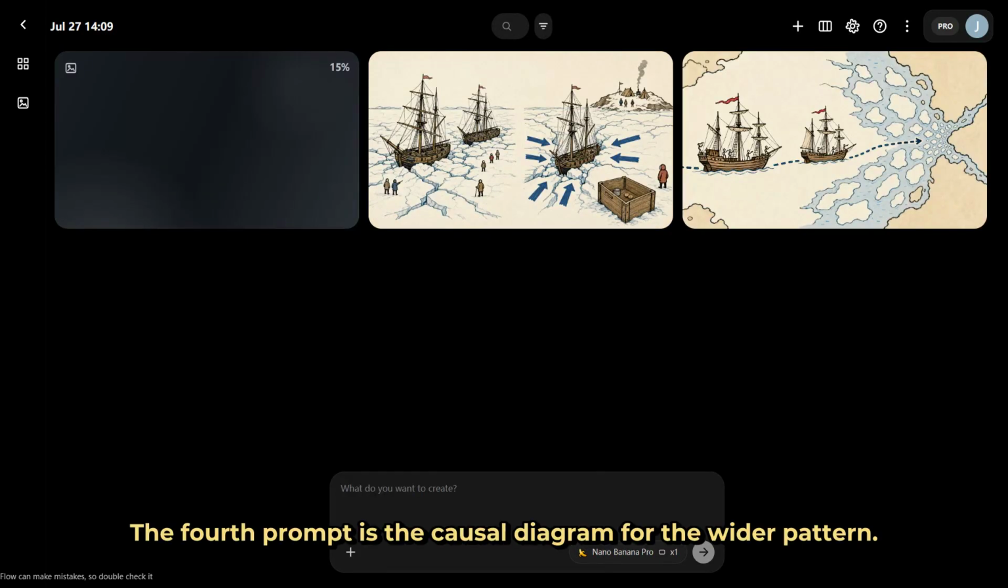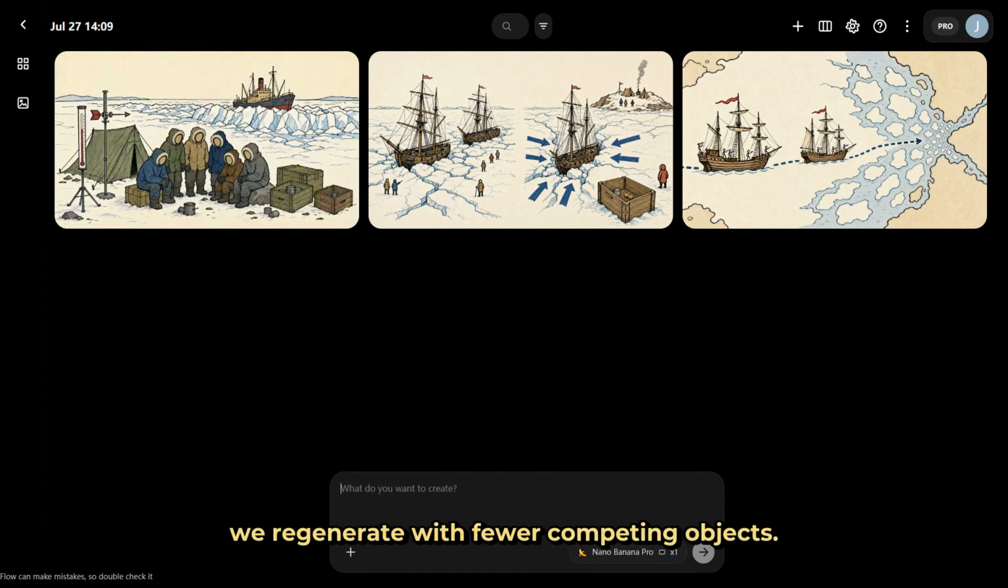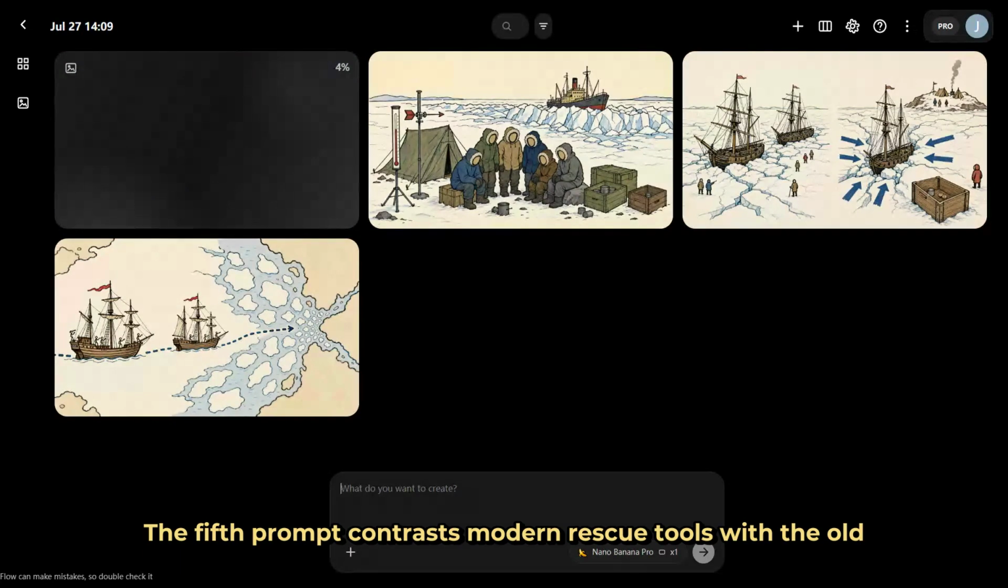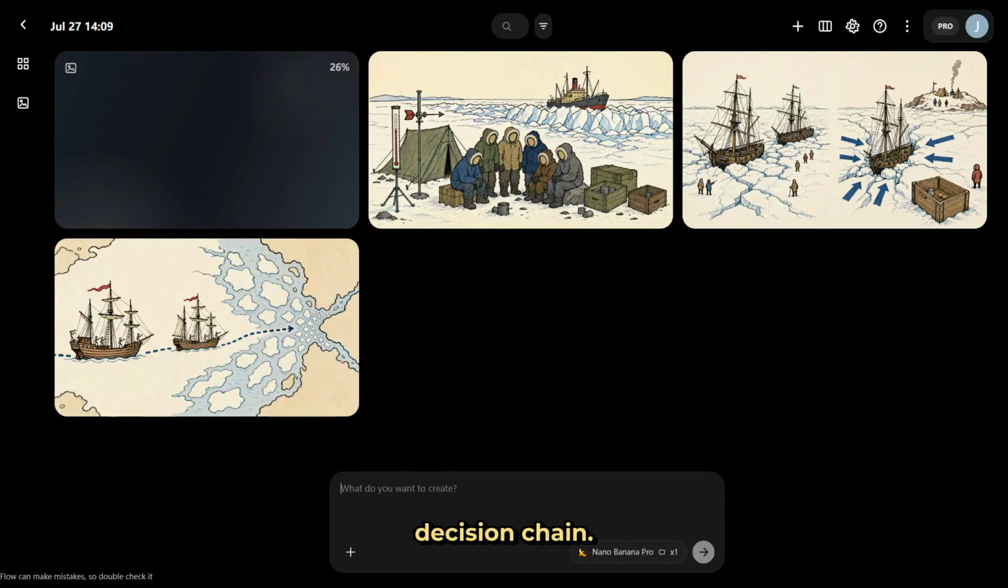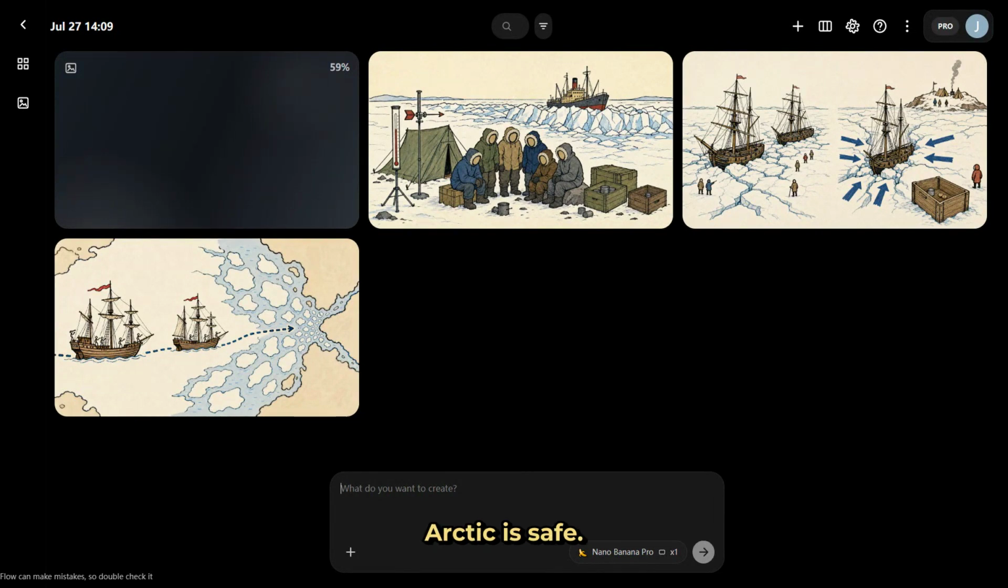The fourth prompt is the causal diagram for the wider pattern. Ice, nutrition, equipment, rescue distance, and delayed retreat appear in order. If the chain becomes crowded, we regenerate with fewer competing objects. The fifth prompt contrasts modern rescue tools with the old decision chain. The satellite and beacon show improvement without claiming the Arctic is safe.